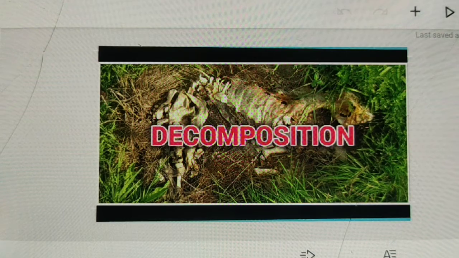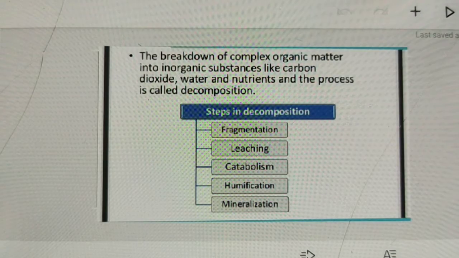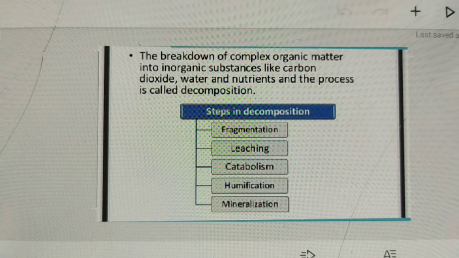First we have to know about decomposition. Decomposition is the process by which complex organic compounds are broken into simpler inorganic substances that can be reutilized by plants for their growth.